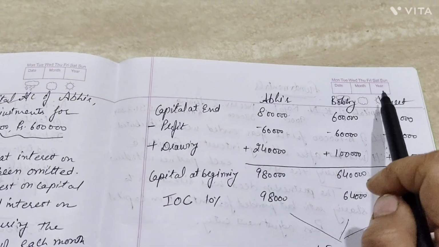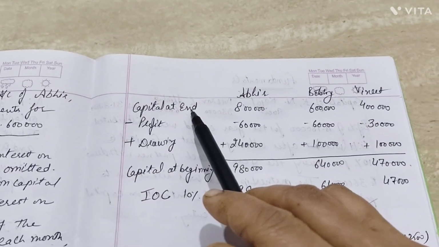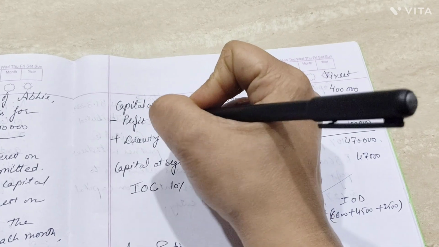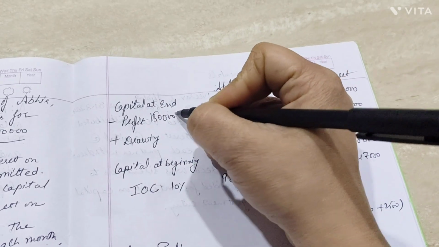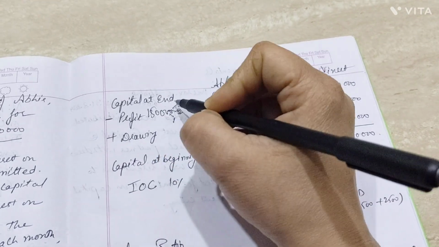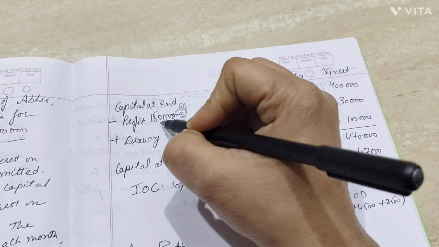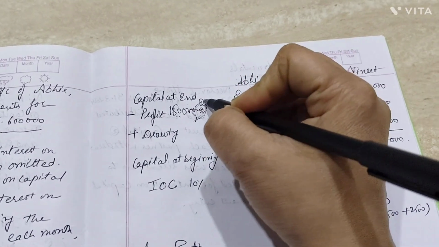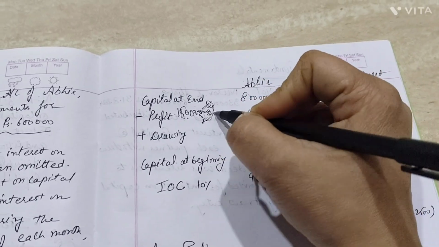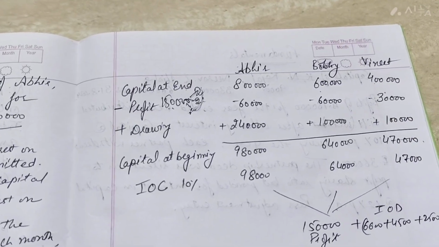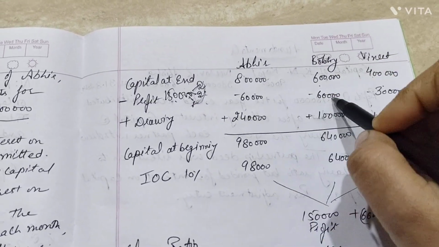Now, Abir, Bobby and Vineet were the partners. Closing capitals were given to us: 8 lakh, 6 lakh, 4 lakh. The profit was given as rupees 1 lakh 50,000 in total, which they were sharing in the ratio 2 to 1. So the total ratio here is 5. 1 lakh 50,000 divided by 5, we got 30,000. Now 30,000 into 2 is 60,000. 30,000 into 2 is 60,000. 30,000 into 1 is 30,000. So the profit for them was 60,000, 60,000 and 30,000.